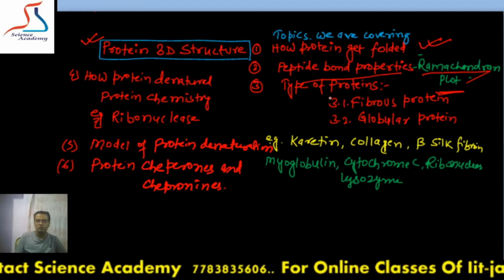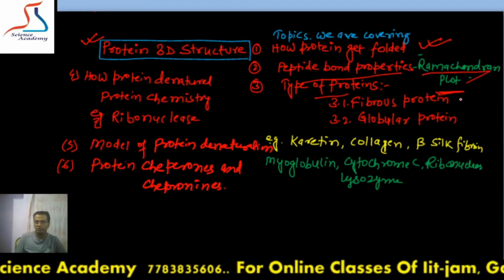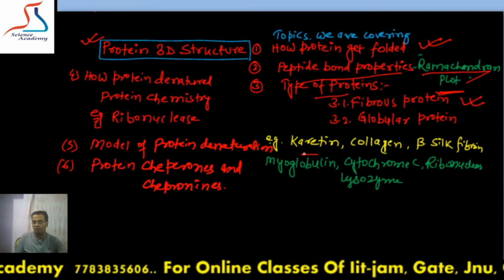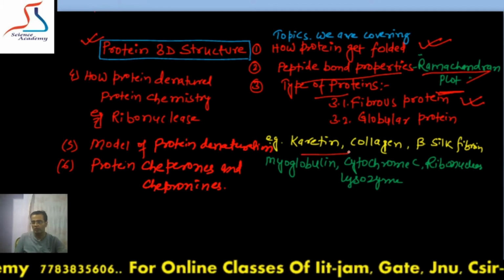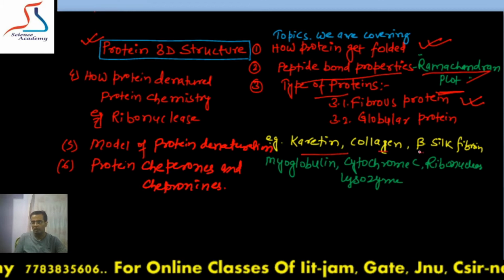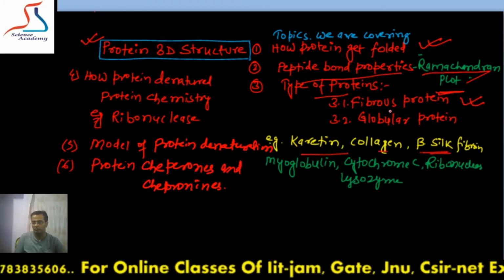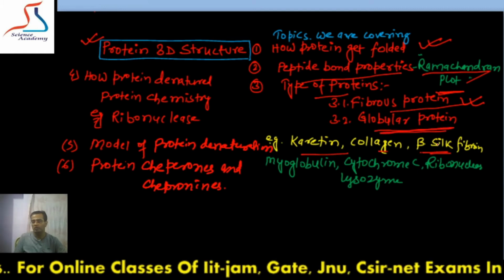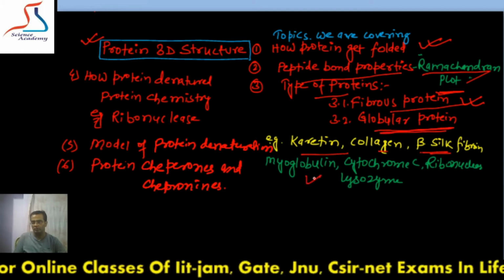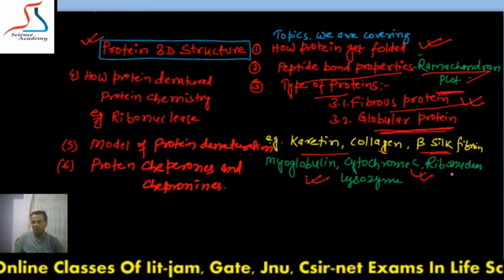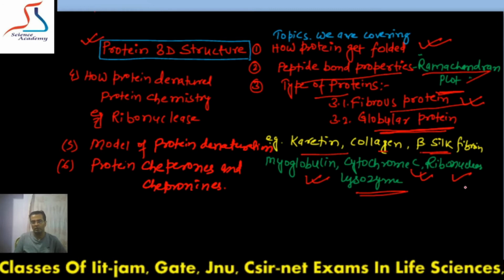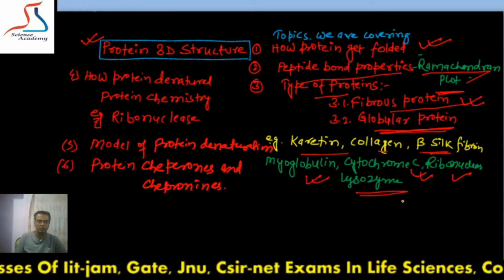Then you have to move to the next topic, which is types of protein. What are the fibrous proteins, what are their examples, what are the structures of these proteins. So keratin, collagen and silk fibroin are going to come in the fibrous category. Then you have to follow the globular protein structure, where you have to take the reference from myoglobin, cytochrome C, ribonuclease and lysozyme. So you have to study these 4 examples of globular proteins.